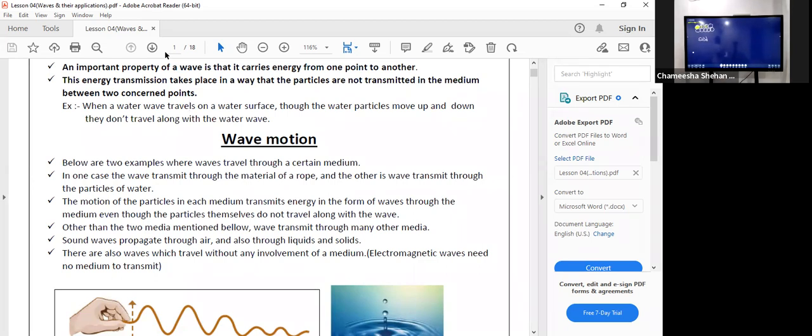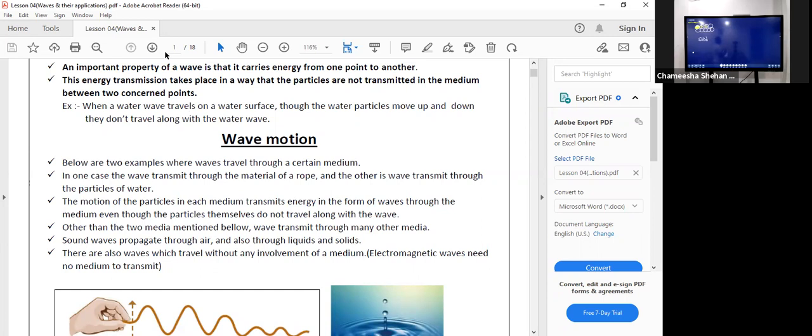Below are two examples where waves travel through a certain medium. In one case, the wave transmits through the material medium of a rope, and the other is a wave that transmits through the particles of water. The motion of particles in each medium transmits energy in the form of a wave through the medium, even though the particles themselves do not move along with the wave. Sound waves propagate through air and also through liquids and solids. So that confirms some waves can travel through all three physical states of matter.